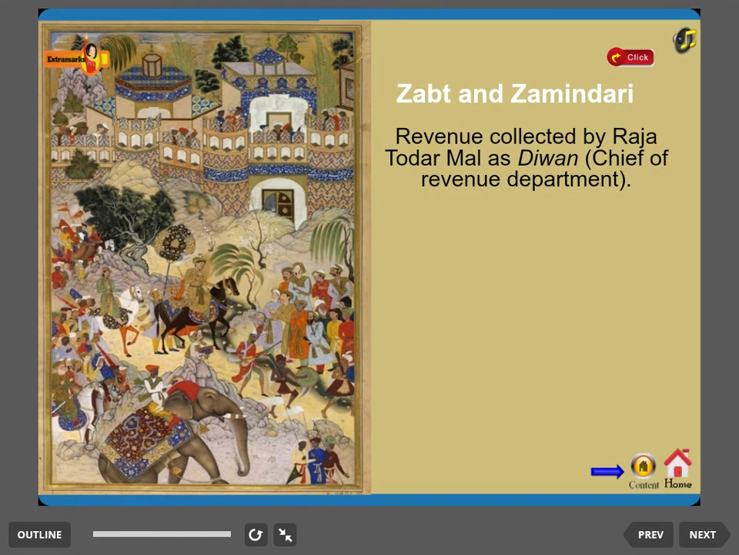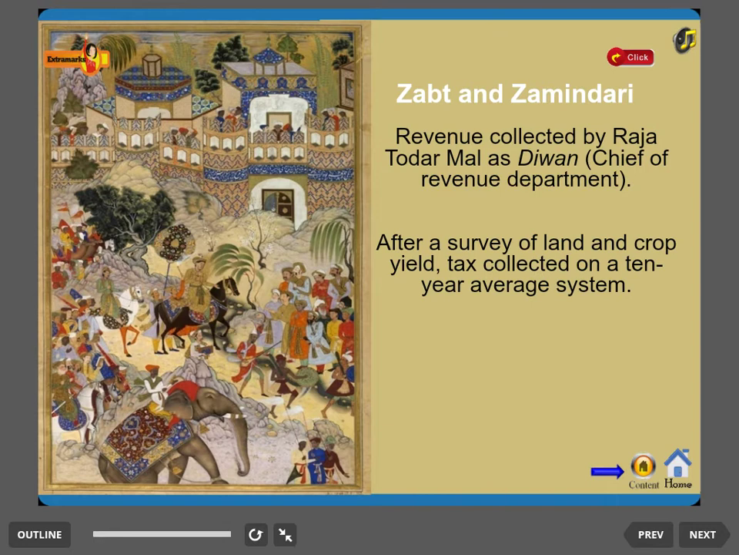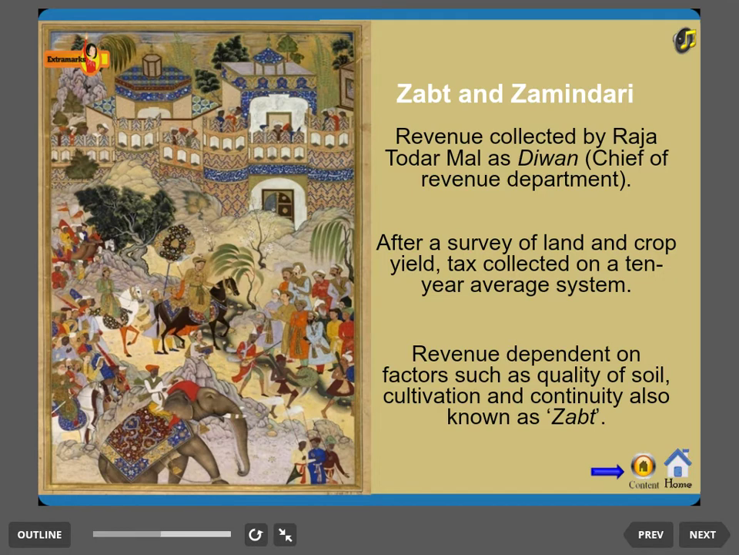Zabt and Zamindari. Revenue was collected by Raja Todarmal. He was the Diwan, chief of the revenue department of the Mughal Empire. Tax was collected on a 10-year average system after a survey of land and crop yield for that region. The revenue system, which was based on factors such as quality of soil, cultivation, and continuity, was called Zabt. This Zabt and Zamindari system was specially followed by Akbar. So here you can see Raja Todarmal as a Diwan, and he collected revenue which was deposited in Akbar's treasury.